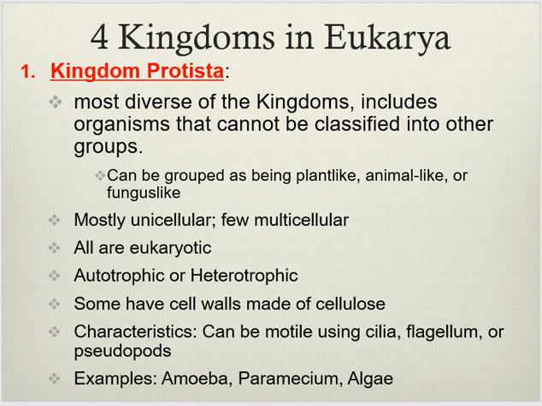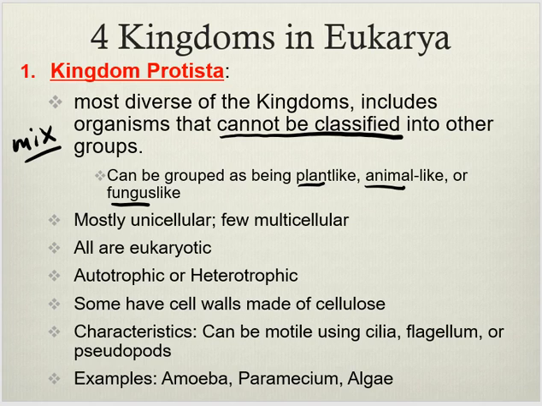Protista is the "I don't fit anywhere else, so I get put here" kingdom. There's going to be so many different things you see in here. Some that are like plants, some that are like animals, some that are like fungus. But guess what? They don't fit with those groups, so they get thrown in here. It's a hodgepodge, a collection of all these different organisms that don't fit anywhere else.